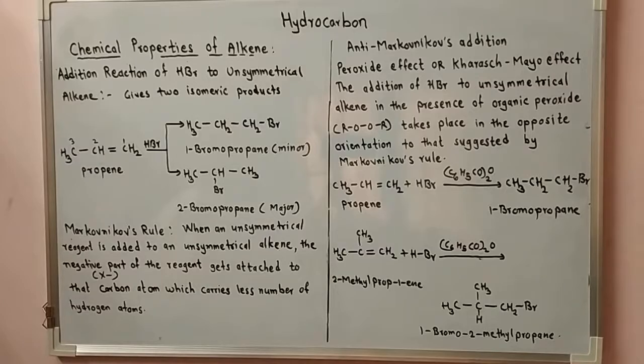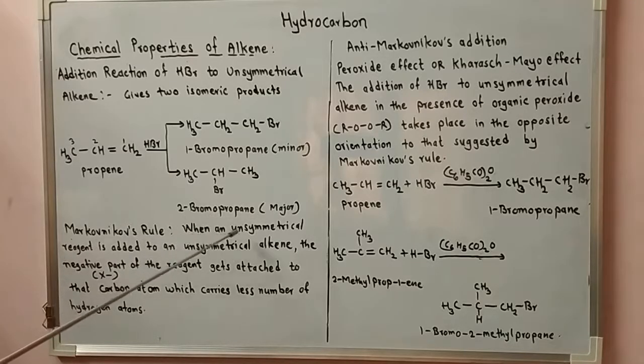Experimentally it has been found that 2-bromopropane is the major product. Markovnikov studied the hydrohalogenation reaction of a number of unsymmetrical alkenes and formulated a general rule, which is known as Markovnikov's rule. So according to Markovnikov's rule, the unsymmetrical alkene gives 2-bromopropane as the major product. So let's see the statement of this rule.